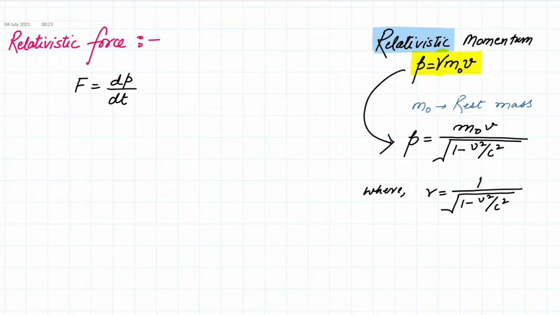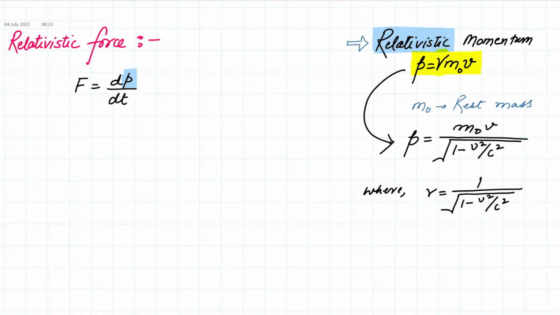So to make sure that the expression of force that we want to obtain is consistent with the principles of relativity, the momentum that I use here must be this particular relativistic momentum. If I apply the relativistic momentum here, then I will get an expression for force which will be consistent with the principles of relativity. So let us do that and see what kind of expression we actually end up getting.